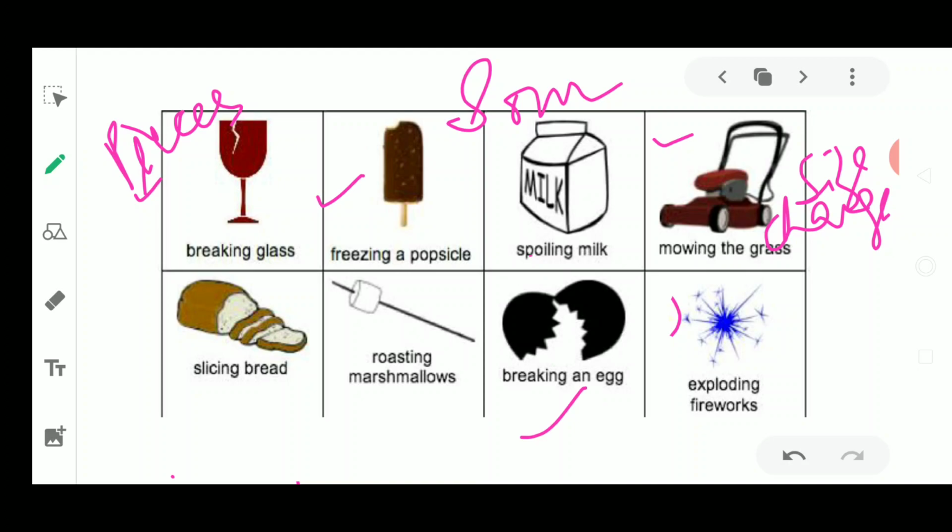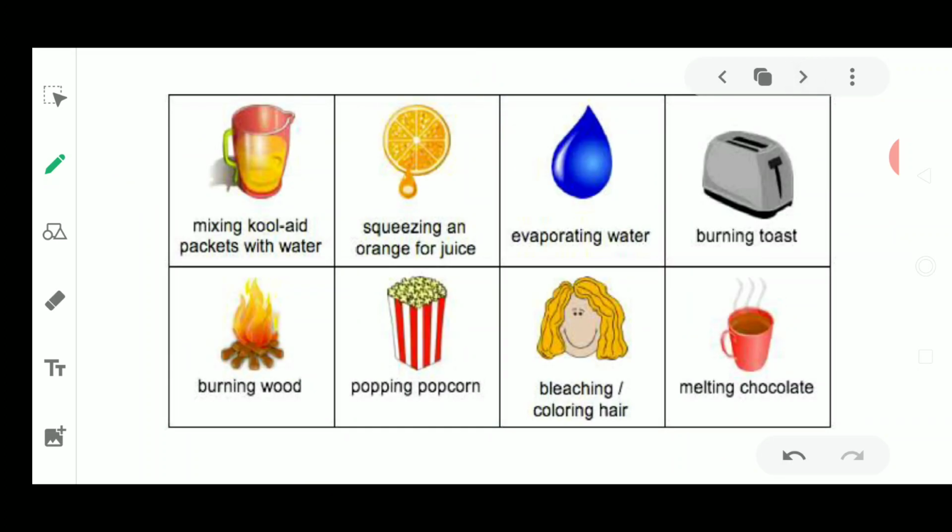Next thing, exploding of a firework. This is another example of an irreversible change, where after exploding you cannot explode that firework again. So these are the types of changes where the shape, size, or matter is being changed. Fine. Now some more examples are there.